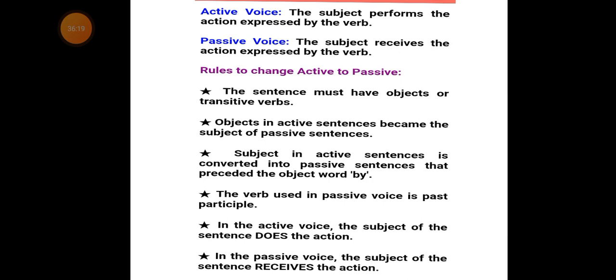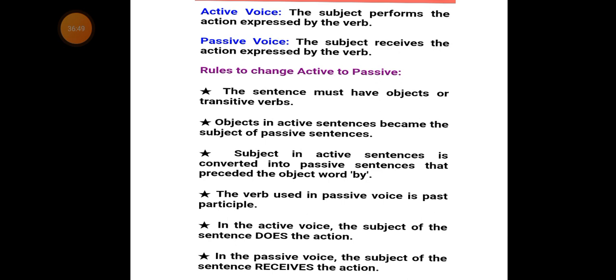Third, the subject in the active sentence is converted into the passive sentence introduced by the preposition by.